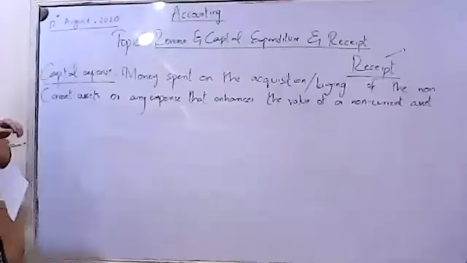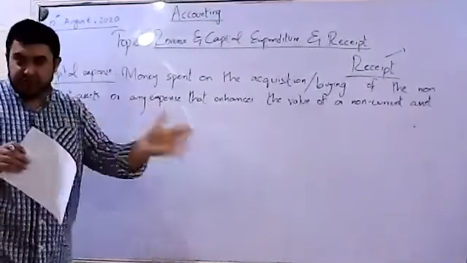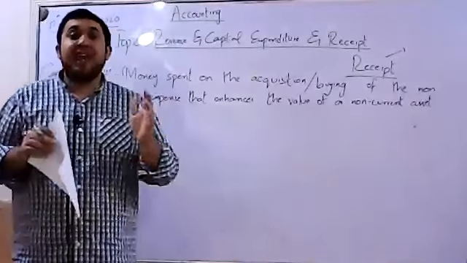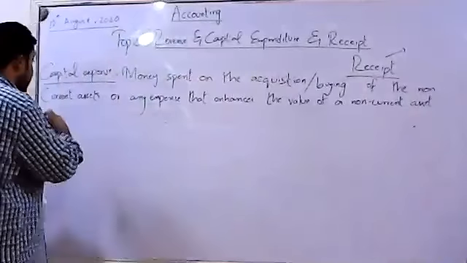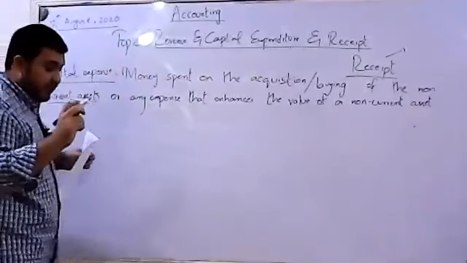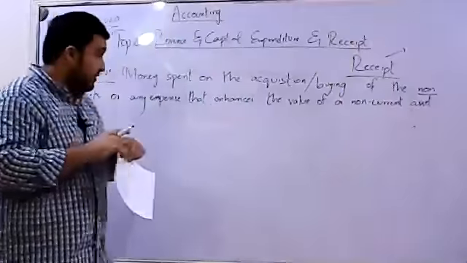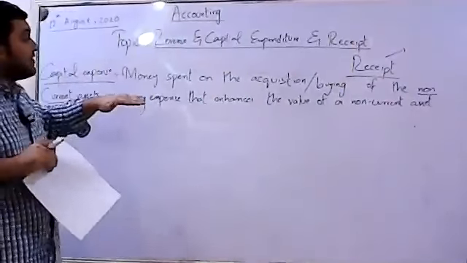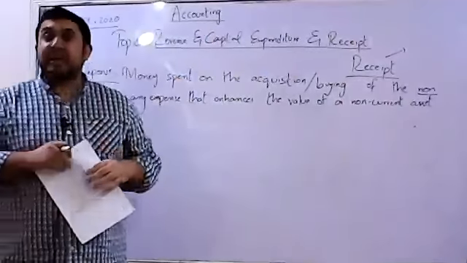Money spent on the acquisition or buying of the non-current assets, meaning any money we have spent, if that is on the acquisition, meaning the buying of a non-current asset, of what? Non-current asset specifically, then that expense would be classified as a capital expense. Besides that, any expense that enhances the value of a non-current asset. Now, what does this enhancement mean?